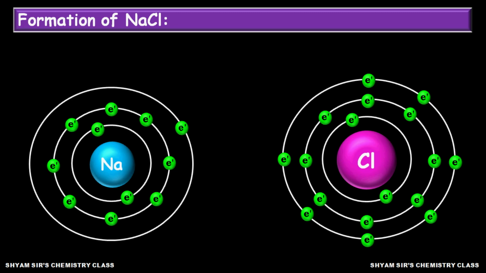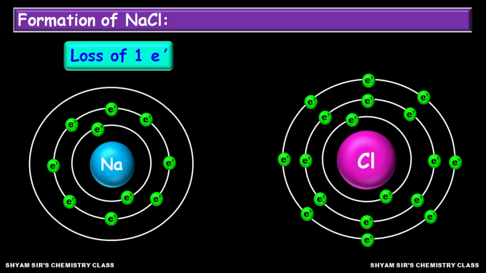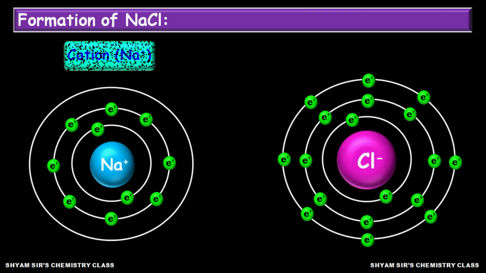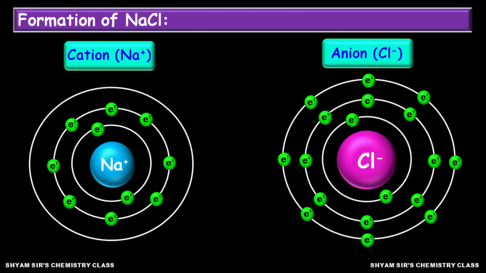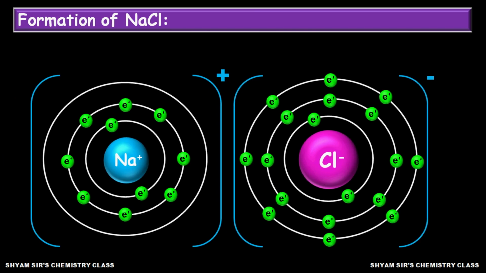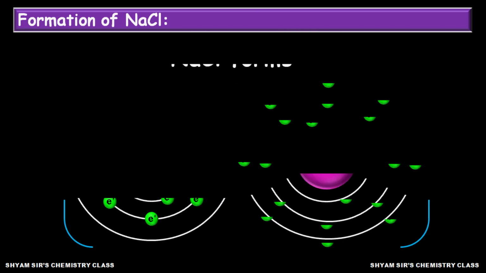Let us see the formation of NaCl crystal, that is, how sodium chloride forms. You can see from this diagram, sodium atom has 11 electrons, whereas chlorine atom has 17 electrons. One electron is lost from the sodium atom and gained by the chlorine atom. Thus, it leads to the formation of sodium ion and chloride ion. Now, they attract each other and lead to the formation of NaCl compound.